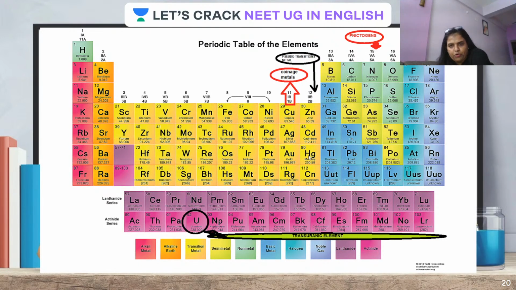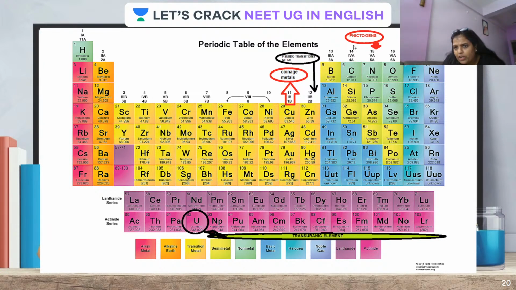But the elements of group 12, we call pseudo transition metals. The term pseudo has some meaning. Pseudo means false. That is, they do not match all the categories of transition. That is the reason they are called pseudo transition metals, which we are going to explore in our very next video, why the term pseudo is given to them.